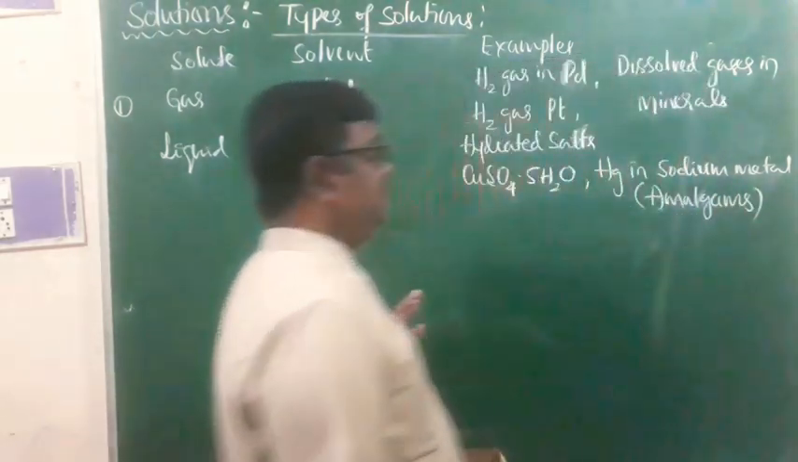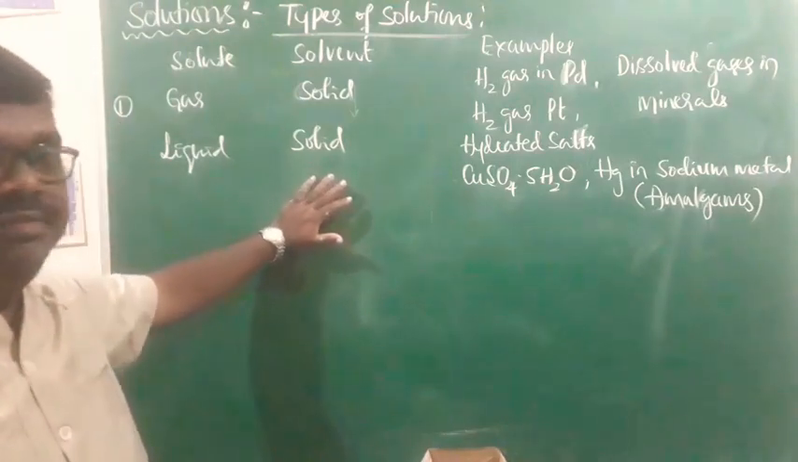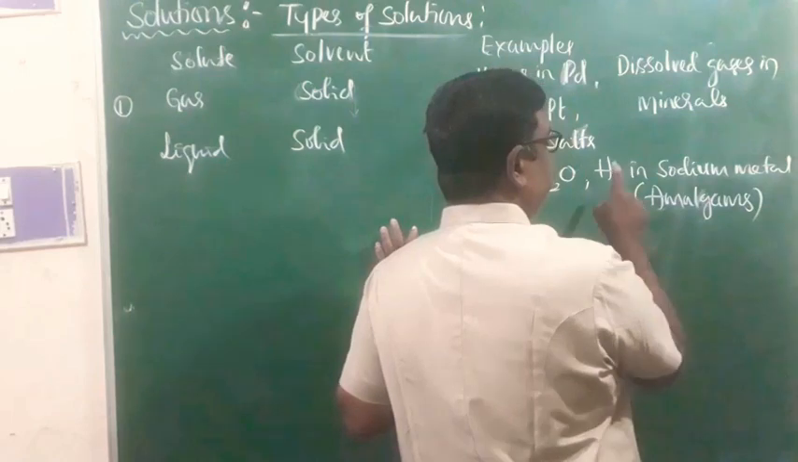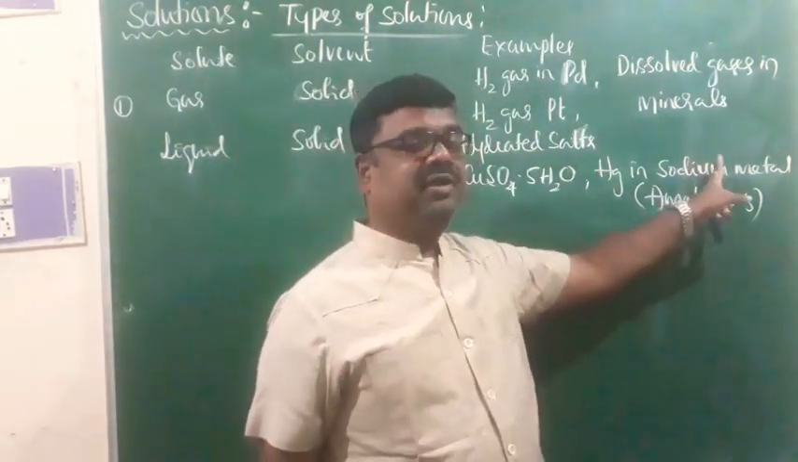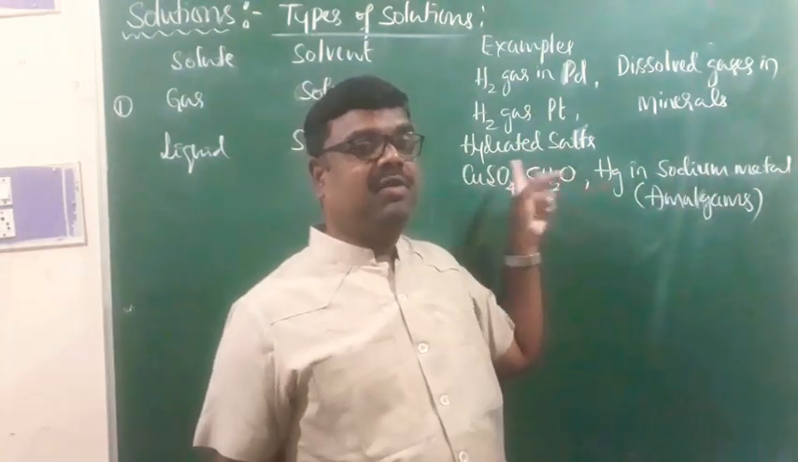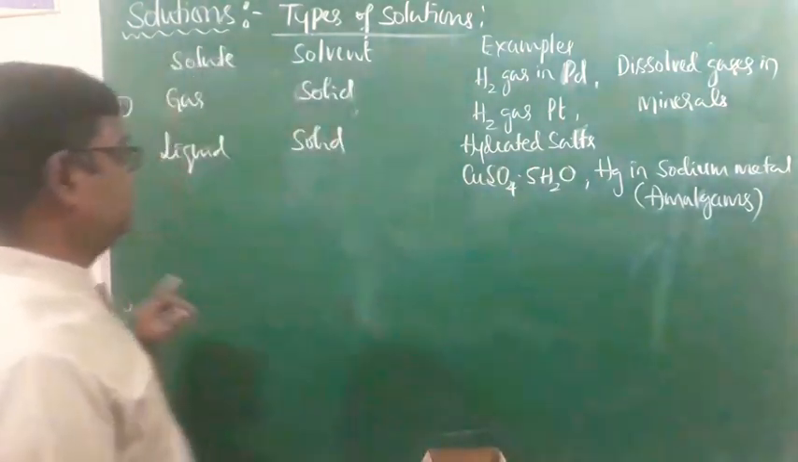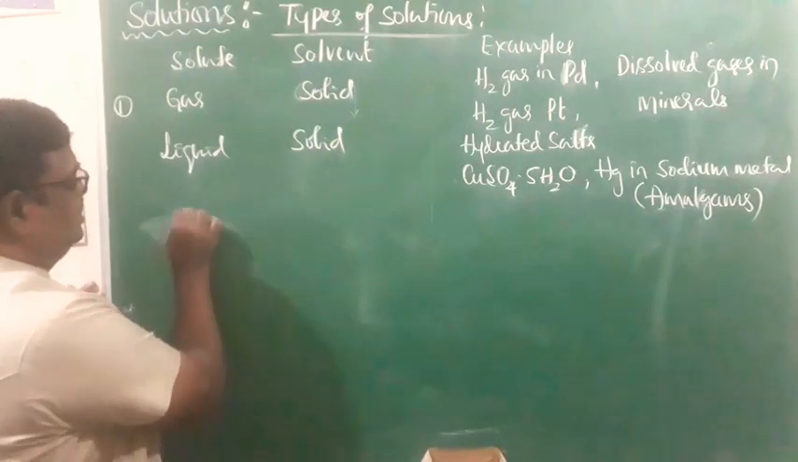Alloys of mercury with solid metals are generally called amalgams, and sodium amalgam is a solution prepared by mixing mercury in sodium metal. Mercury is a liquid and sodium metal is a solid, so that is liquid in solid type. Likewise, water is a liquid and copper sulfate is a solid, so that is also liquid in solid type solution. Next is solid in solid.